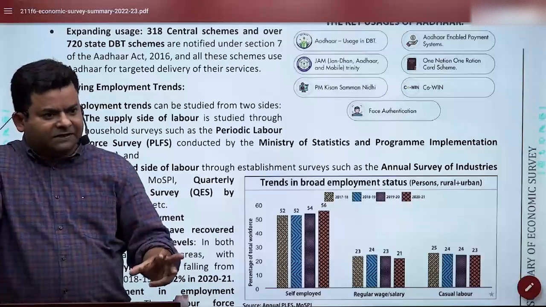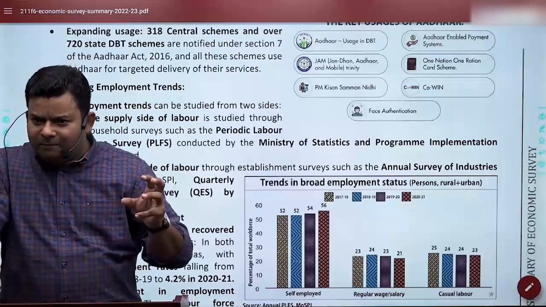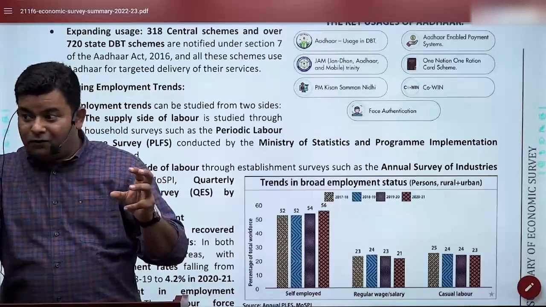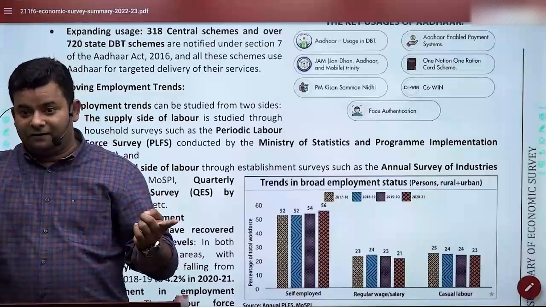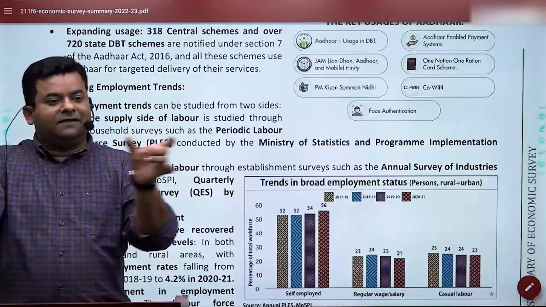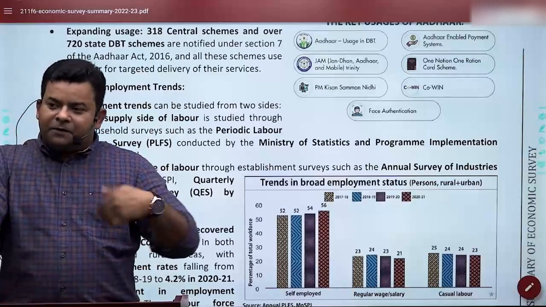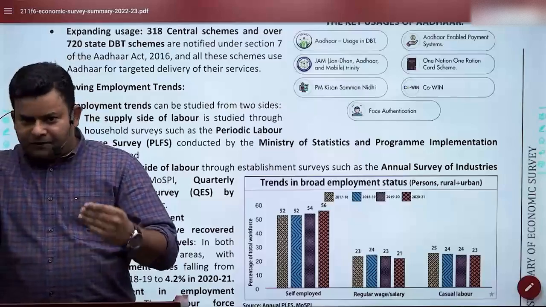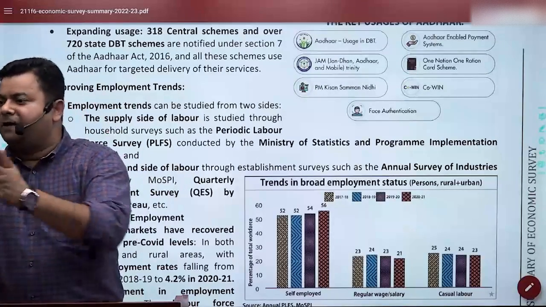LFPR simply says how many of them are young. So you tell me, are you unemployed? You are not, because unemployed is one who's seeking employment and not getting it. So don't go by this definition that in the age group of 15 to 60 you are unemployed. No. So the Periodic Labour Force Survey says labor force participation rate, that is called LFPR.